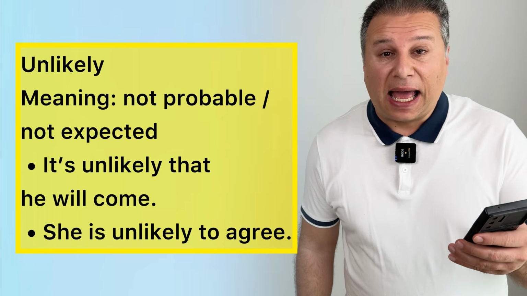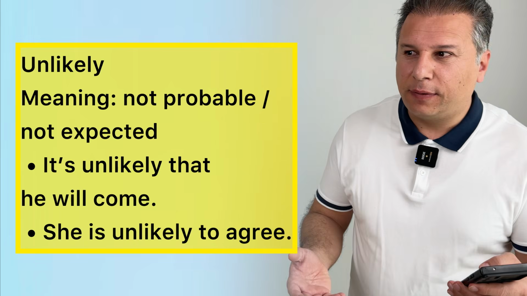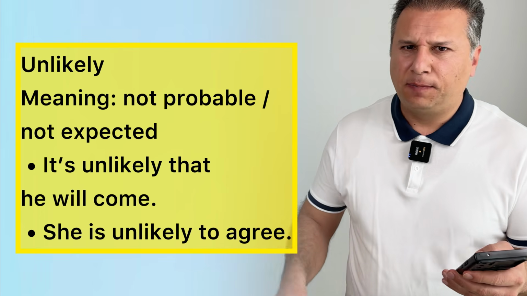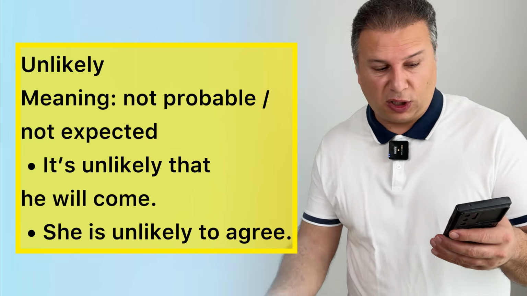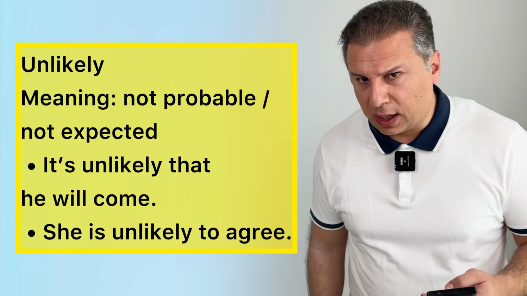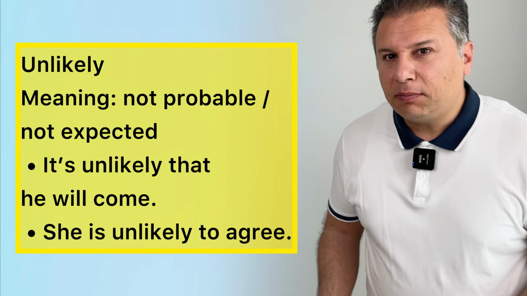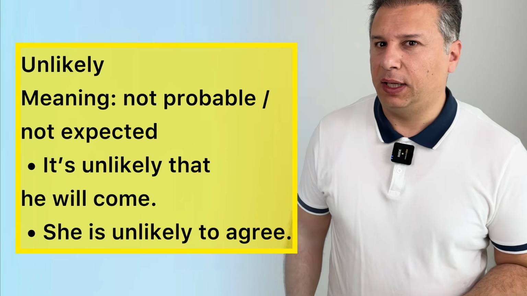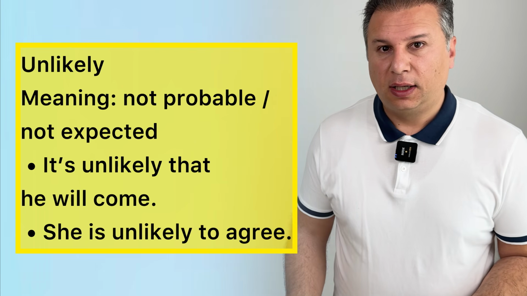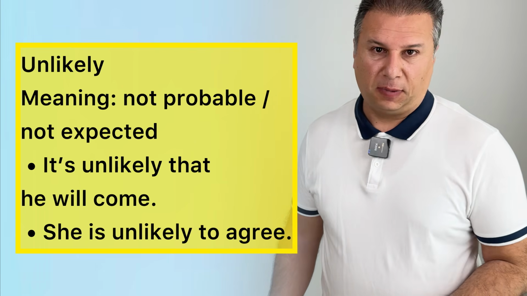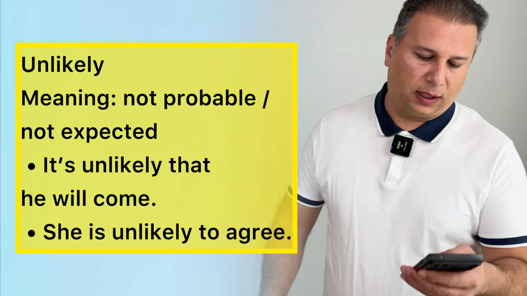It's unlikely that he will come. It means I don't think that he will come. It's not possible. There's no chance. She's unlikely to agree. You're going to talk to your mom about something, but she's unlikely to agree. It means I don't think that she will agree. There's no chance that she will agree.